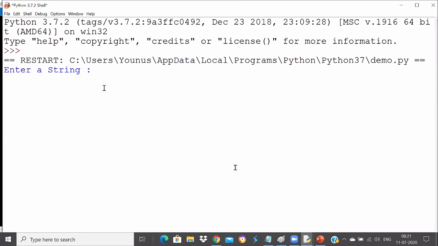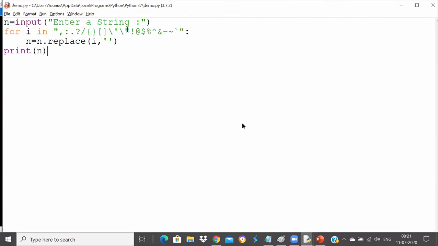Let me just write the string here. Hello, which contains some dollar, hash, at the rate. Okay, at the rate or something. Hash is not getting removed because it included hash, but it's getting replaced. Okay, Ubul, I hope you got it now.